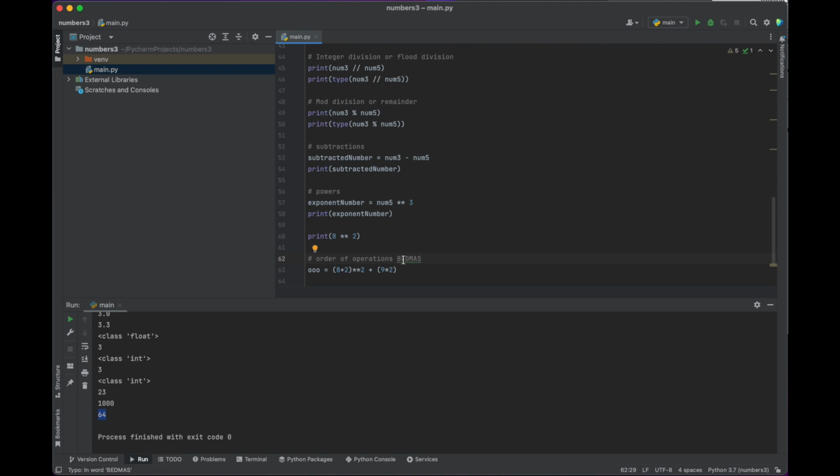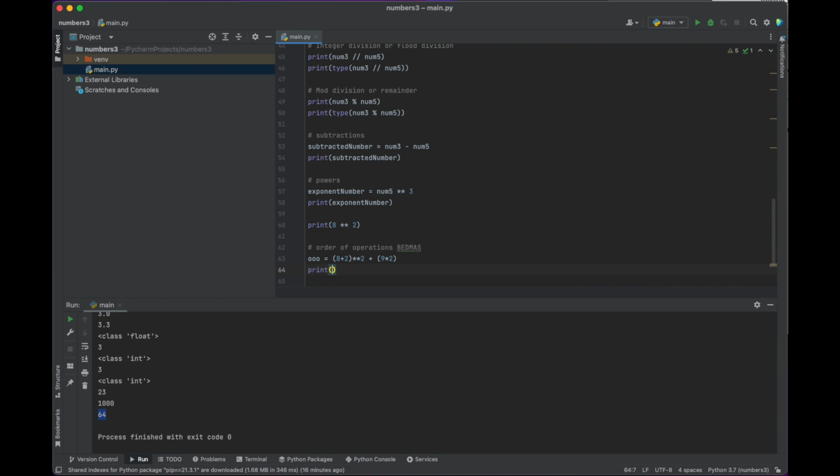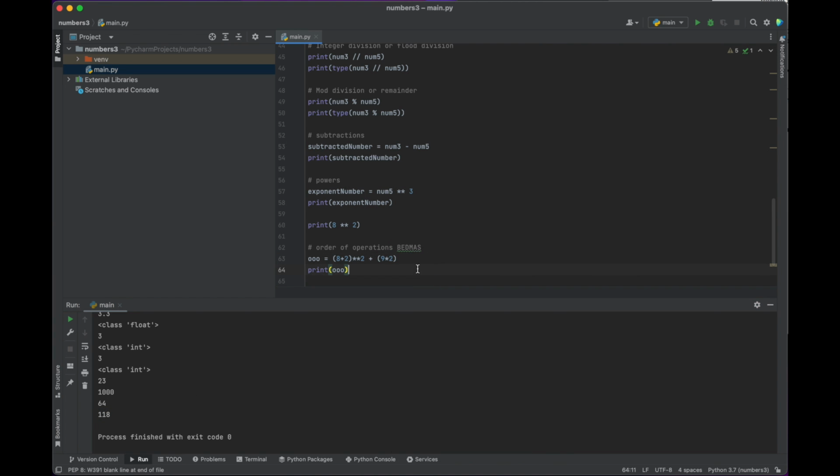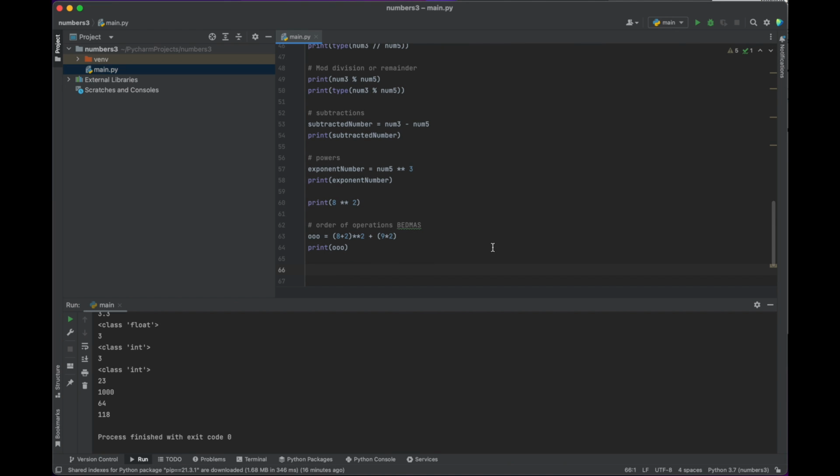It's going to do brackets, exponents, division, multiplication, addition, then subtraction. So anything in the brackets first, so it'll do 2 times 9 here. At the same time, it'll then do 8 plus 2, then it'll square that, then it'll add the 2 together. So let's print them out, see if it does that properly. 118. So over here we've got 10 squared is 100, 2 times 9 is 18, add those together, 118. It worked. So that is your crash course on numbers in Python.